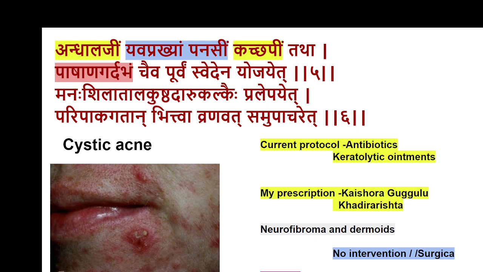Pashanagardabha is again a swelling of the parotid, like a myxoma. The approach to the treatment would be different because the basic pathology and the course of the disease are different. Andhalaji and Kachapi, I would consider as granulomatous lesions. And the current protocol, of course, is antibiotic and corticoid ointments. But my prescriptions in such conditions would be Kshudrarogachikitsa or Khadirarishta or Gandhakarasayana.